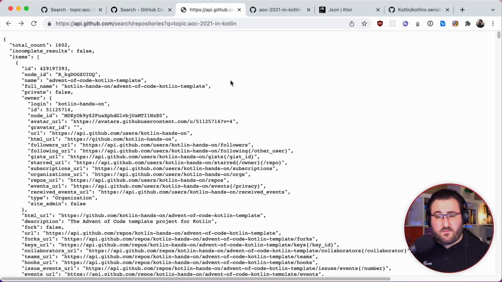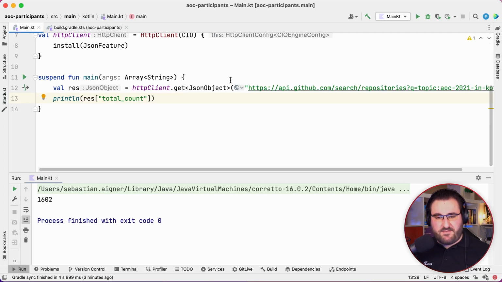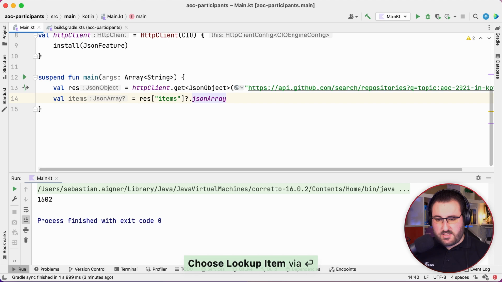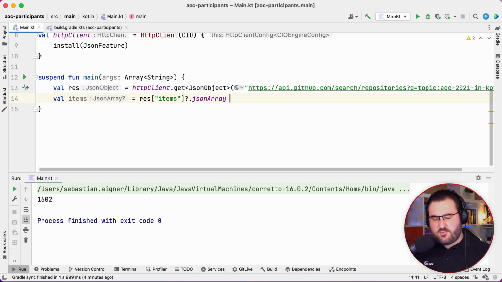So let's try to kind of parse this out, or I suppose map this out. First, let's determine the actual items, and that's just going to be, well, the key called items. As you can see, this is a nullable JSON element. More specifically, we want this to be a JSON array, so we'll just use the appropriate extension property. And since we don't want to really worry about nullability in our program, we can just throw an error using the Elvis operator and say unexpected input for items.